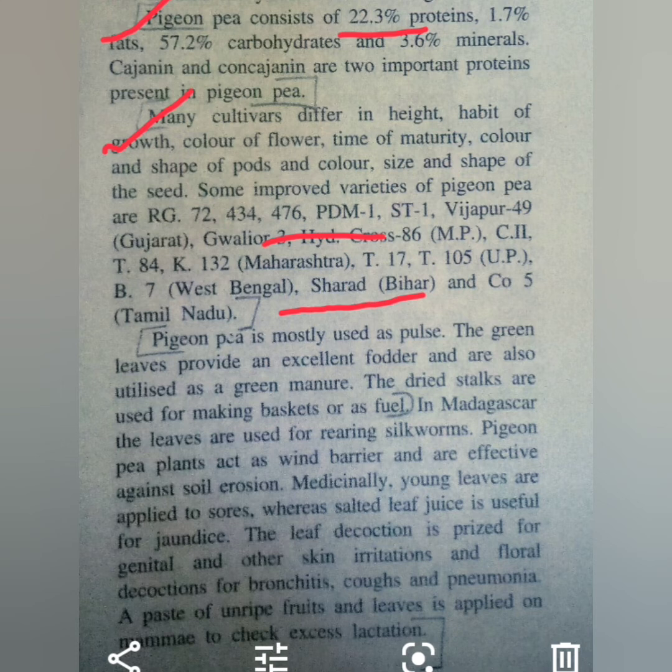Now coming to the uses of the pigeon pea plant, we can see that it is mostly used as a pulse.